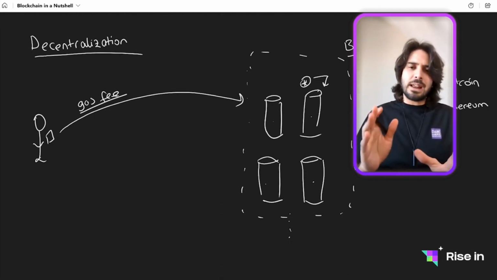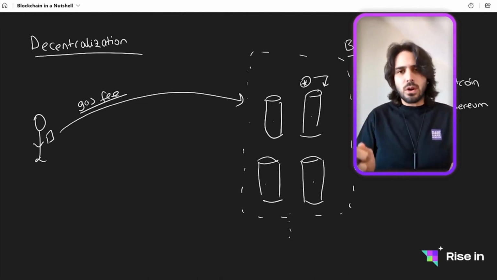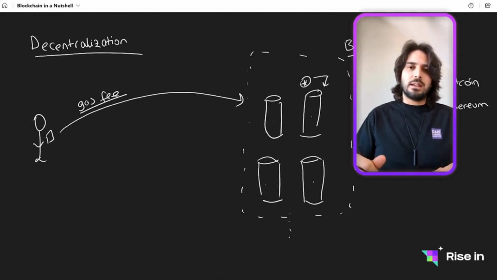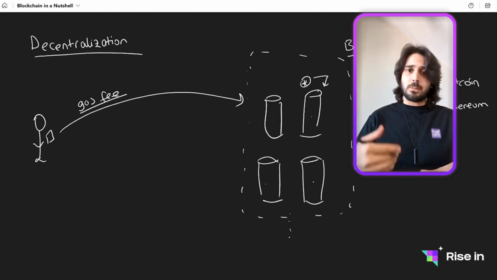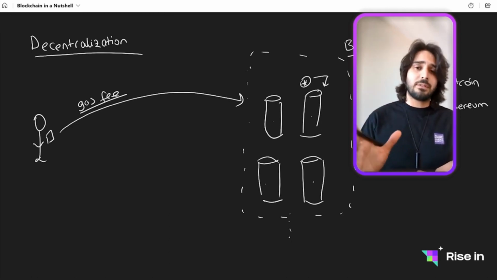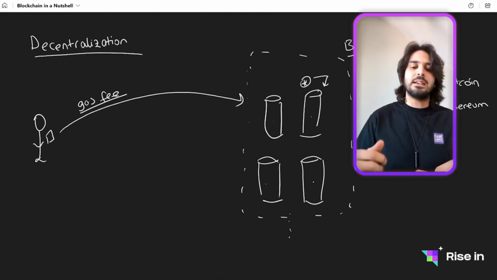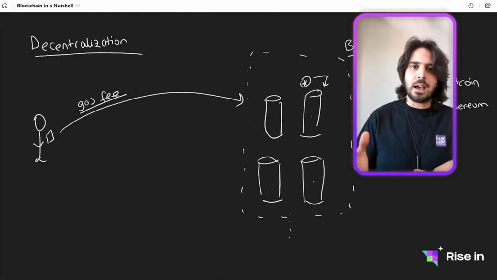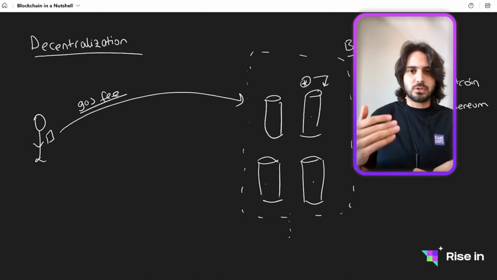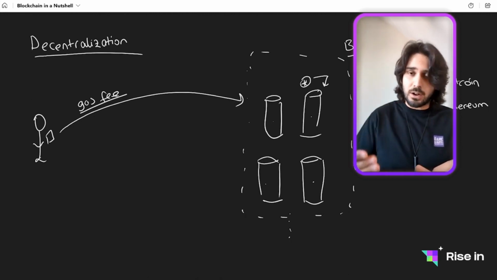What happens is that we are actually giving a little amount of token to one of these, let's say, nodes or servers, so they can do our job, and in return they can get this gas fee. Instead of paying with our data, we are actually paying with tokens here. And they have the motivation because for their hard work, let's say, they can have this gas fee. And that's called proof of work, because they are proving that they work for our tokens.